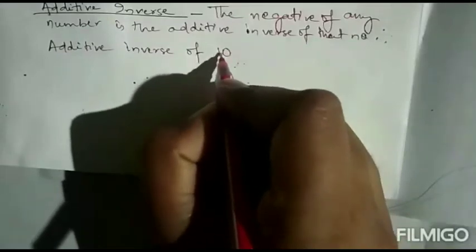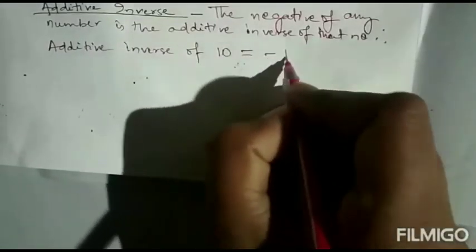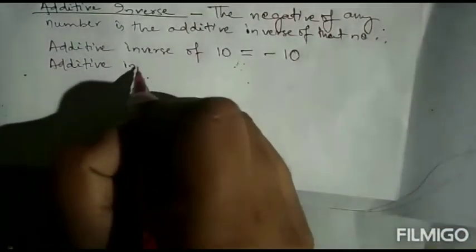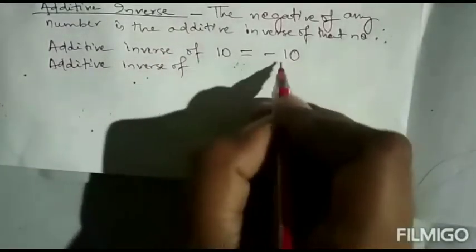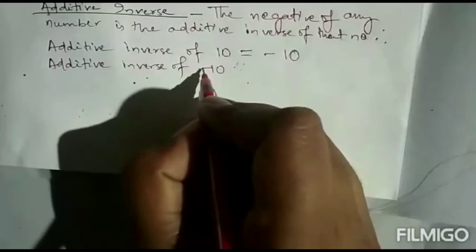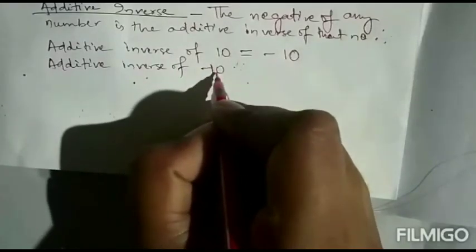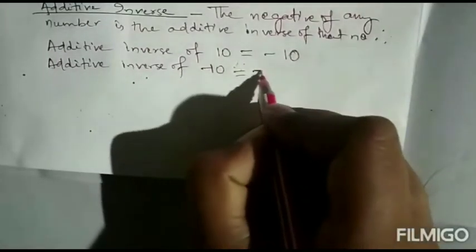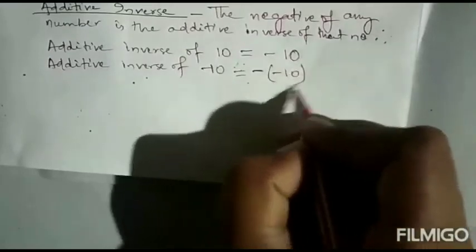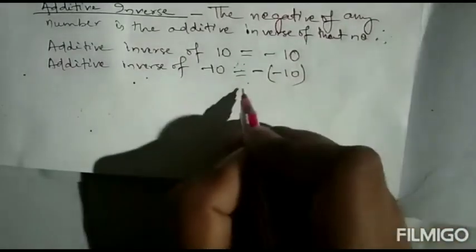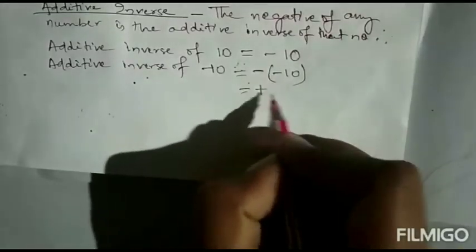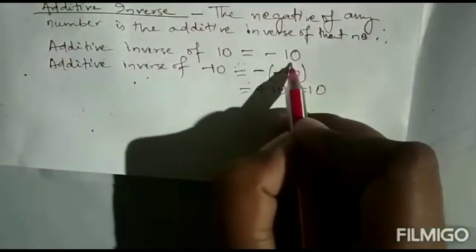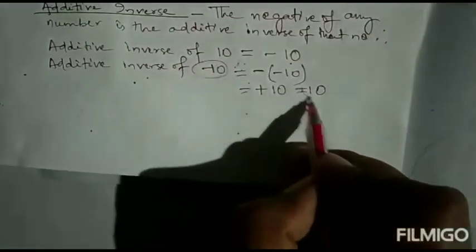It is positive, 10 is positive, so its negative is what? Minus 10. Now if I take a negative number like additive inverse of minus 10. Minus 10 is already negative. So how can we find the negative of minus 10? Negative of minus 10 is minus whole minus 10. So minus into minus is what? Plus 10. So the answer is 10. So additive inverse of a positive number is a negative number and additive inverse of a negative number is a positive number.